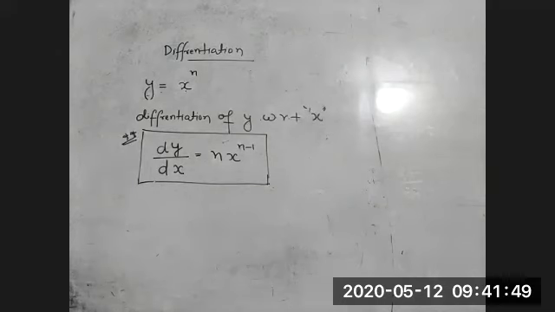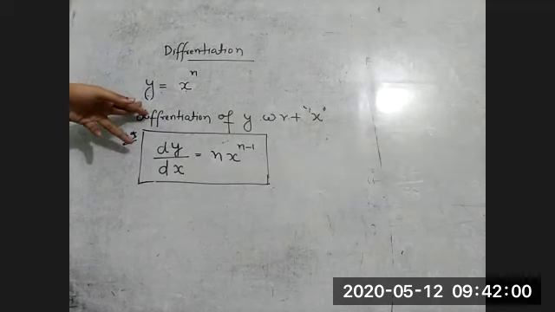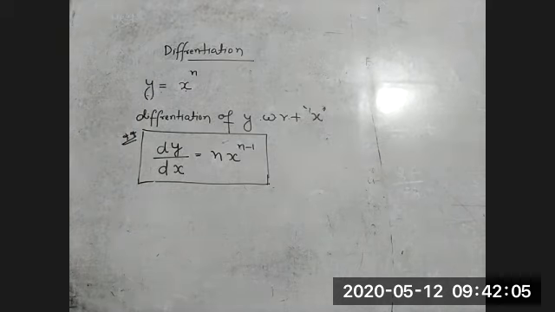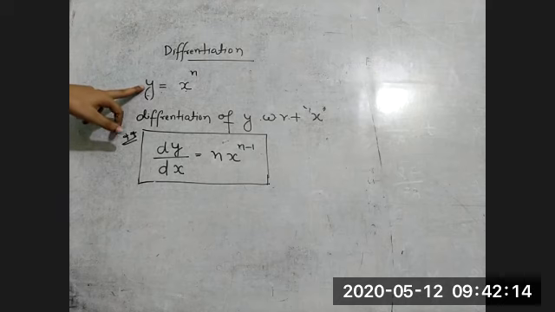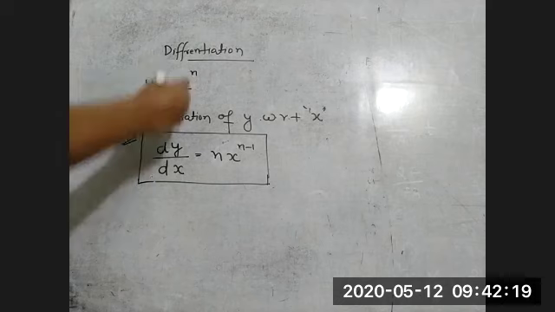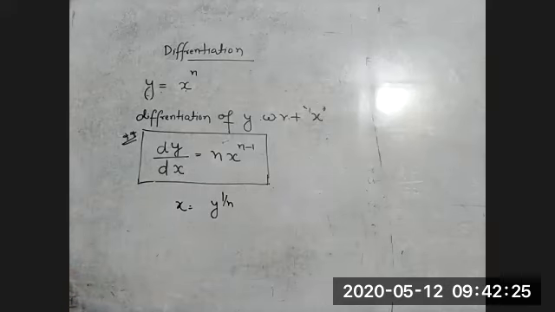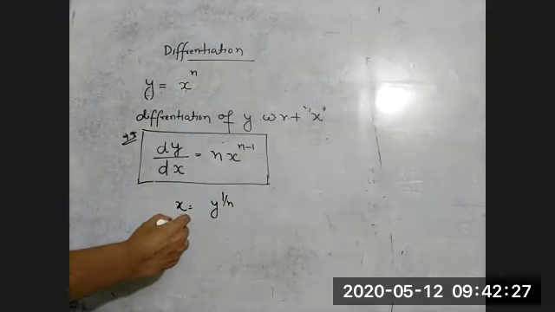Sir, we can only differentiate y with respect to x, right? Not the other way around? The other way is possible because we have two variables. You can differentiate x with respect to y. See, we have two unknown quantities, x and y, and y depends on the value of x. That's why you can differentiate either y with respect to x or x with respect to y. Because we can also write x is equal to y to the power 1 by n. Can we write or not? Yeah. So then you can differentiate x with respect to y.